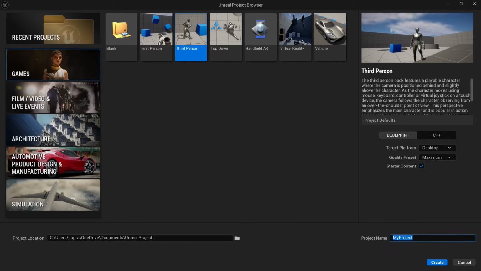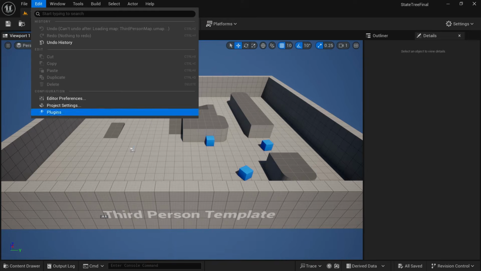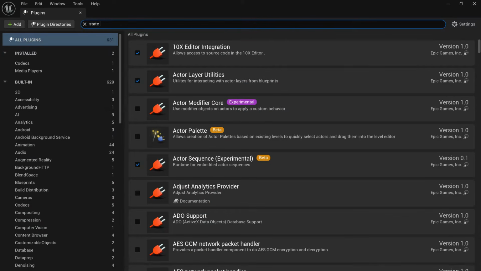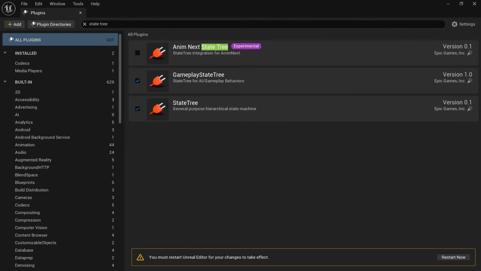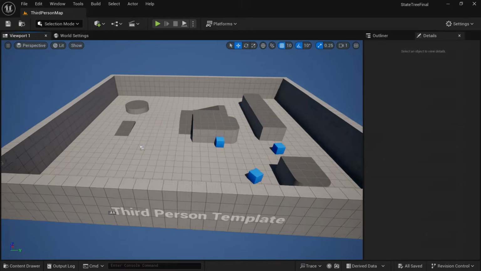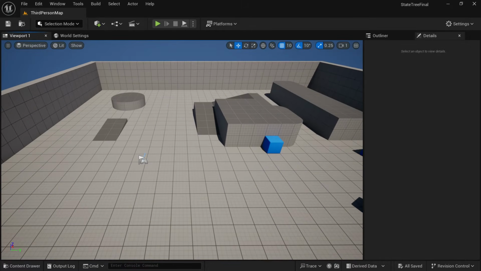We're going to make a new project in the third-person template. Just call it something like state tree project, or whatever you want to call it, but it's very important to do it in the third-person template so you can properly follow along. Once we've opened the project, we're going to go to plugins and search for state tree. The normal state tree plugin is enabled by default, but we need to add the gameplay state tree plugin. So add that, then restart your computer.